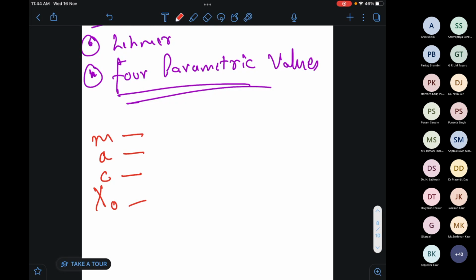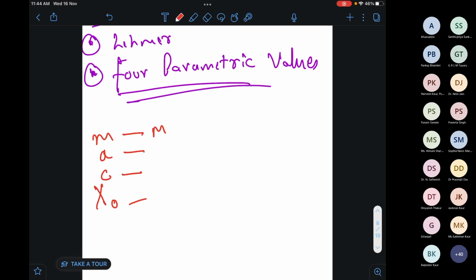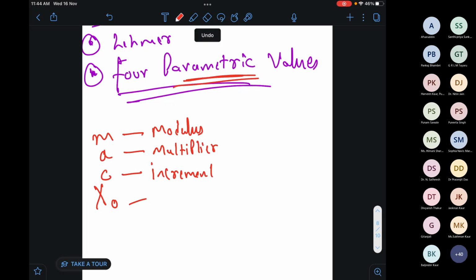I am from deep learning and machine learning, so for me M is message. But I am talking about parametric values here: M is the modulus in math. A is the multiplier, C is the increment, and X naught is the starting value.